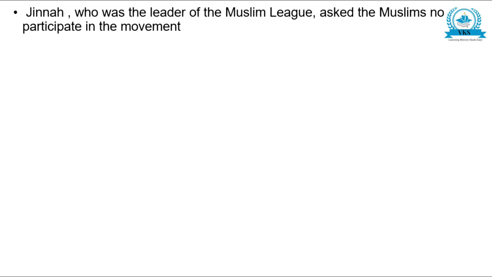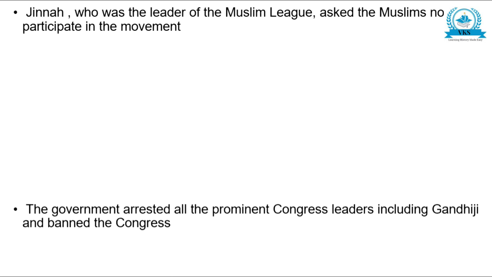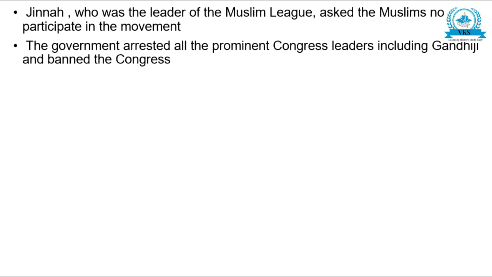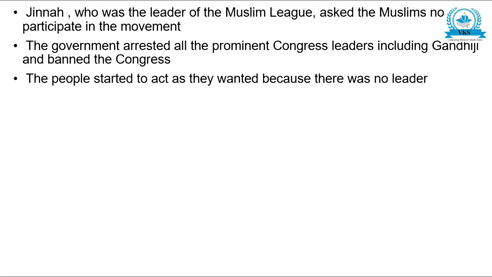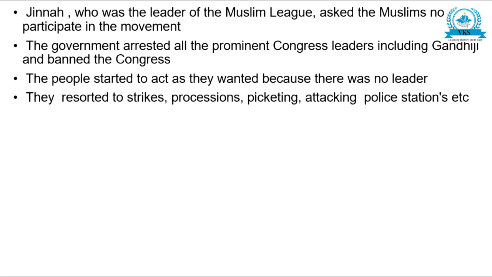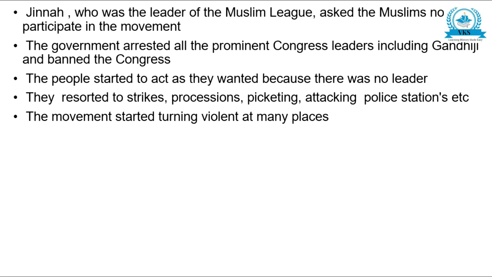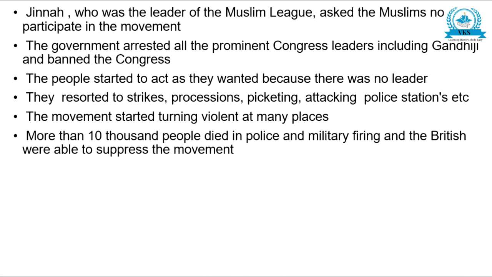Jinnah, who was the leader of the Muslim League, asked the Muslims not to participate in the movement. Government arrested all the prominent Congress leaders, including Gandhiji, and banned the Congress. People started to act as they wanted because there was no leader. They resorted to strikes, processions, picketing, attacking police stations, etc. The movement started turning violent at many places, and more than 10,000 people died in police and military firing, and the British were able to suppress the movement.